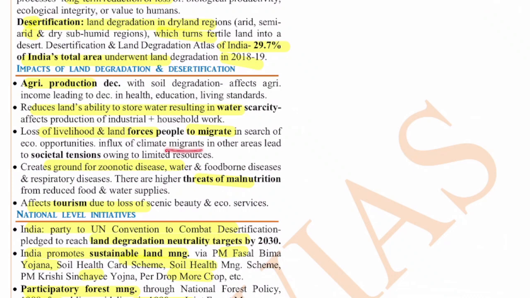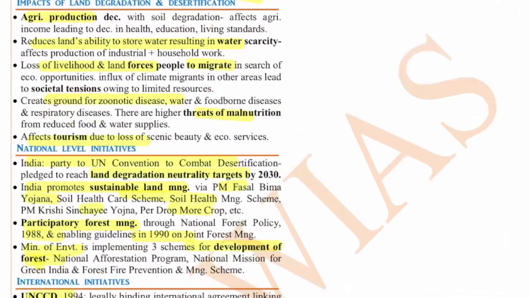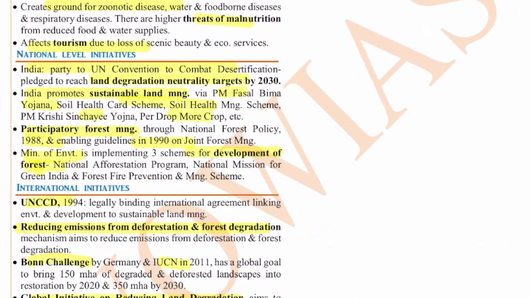Influx of climate migrants in other areas leads to social tensions owing to limited resources. It creates ground for zoonotic diseases, water and foodborne diseases and respiratory diseases. There are higher threats of malnutrition from reduced food and water supplies. They affect tourism due to loss of scenic beauty and economic services. So what are the national level initiatives to tackle this land degradation?